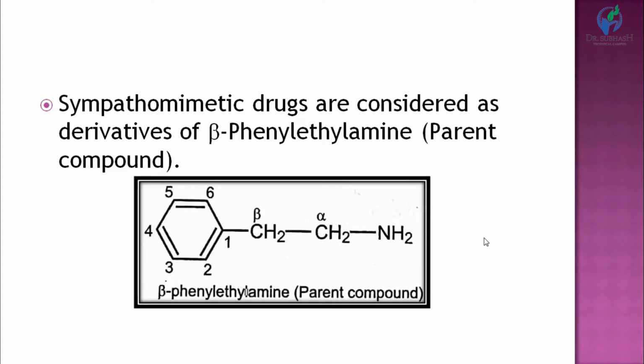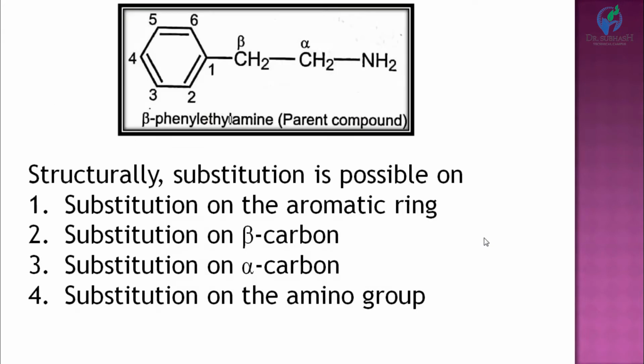Here the carbon next to the amine group is known as alpha carbon and the carbon next to the alpha carbon is known as beta carbon, and on the beta carbon a phenyl ring is present. So beta-phenylethylamine: CH2CH2NH2 means ethylamine. So this parent compound is beta-phenylethylamine.